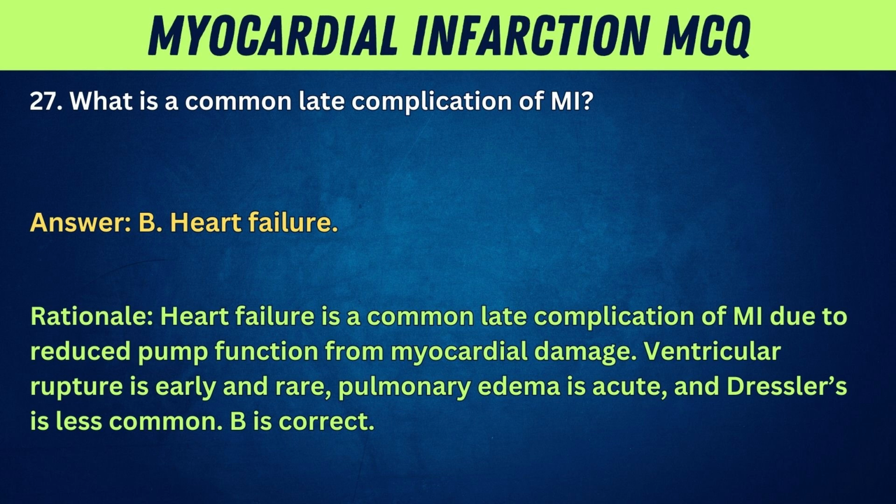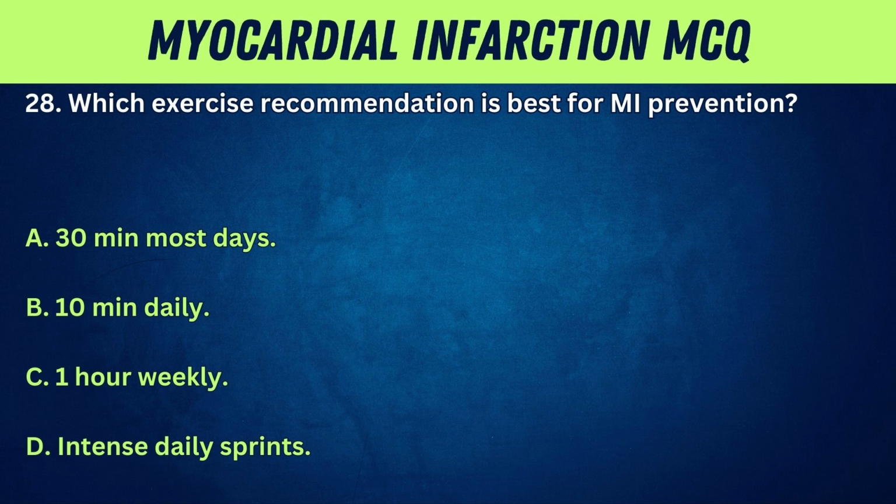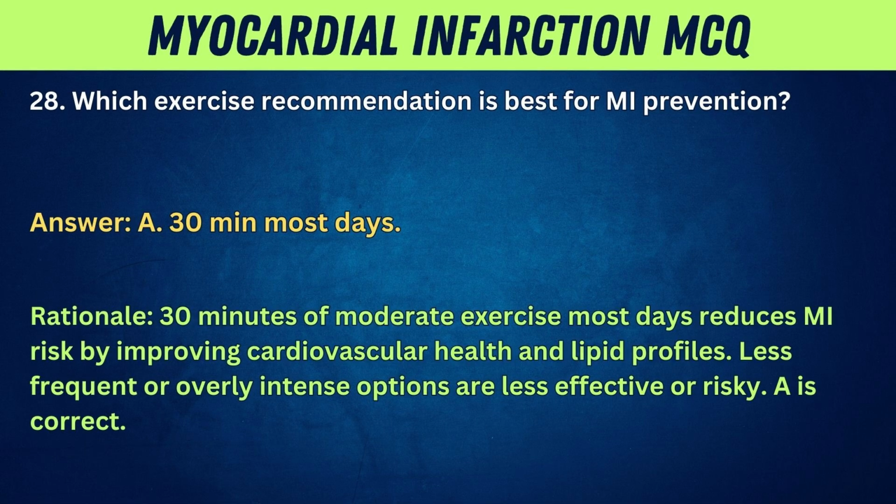B is correct. 28. Which exercise recommendation is best for MI prevention? A. 30 minutes most days. B. 10-minute daily. C. 1 hour weekly. D. Intense daily sprints. Answer: A. 30 minutes most days. Rationale: 30 minutes of moderate exercise most days reduces MI risk by improving cardiovascular health and lipid profiles. Less frequent or overly intense options are less effective or risky.